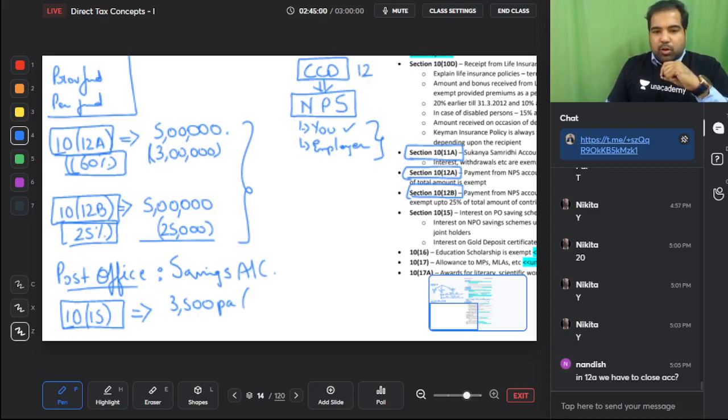This is for a single holder. And if you're a joint holder, if you and your parents hold it together, then it is 7,000 per annum for all the joint holders together. That will be the exemption. This is a very interesting exemption in case of interest.